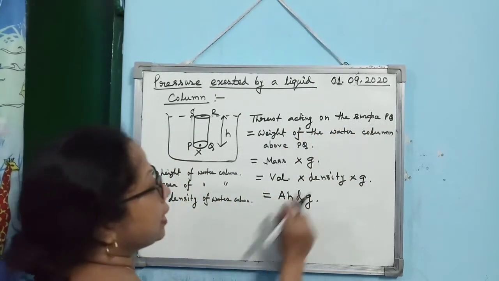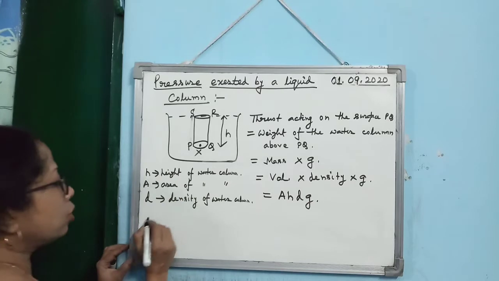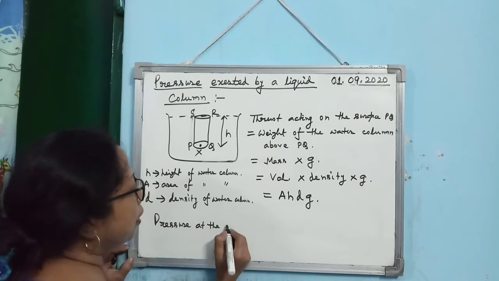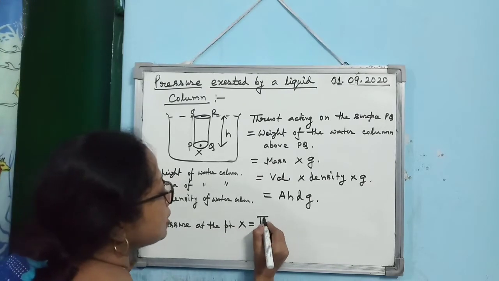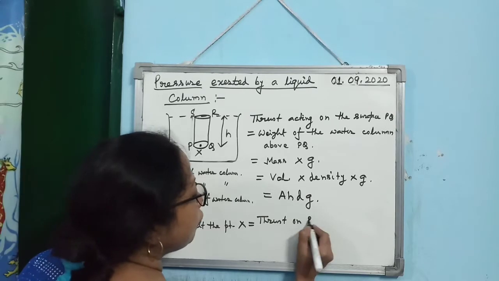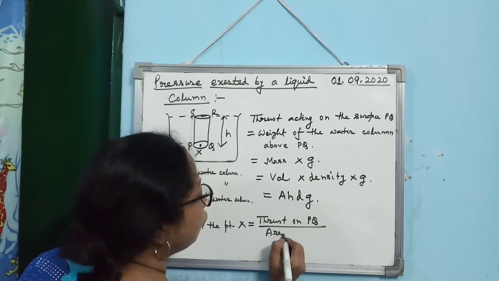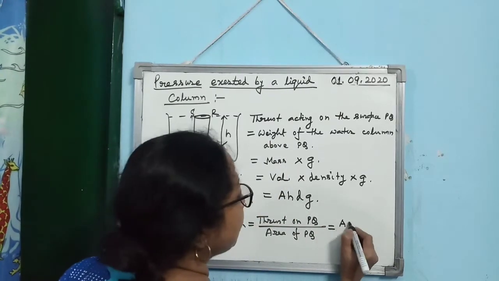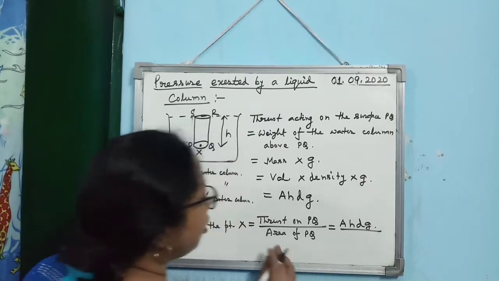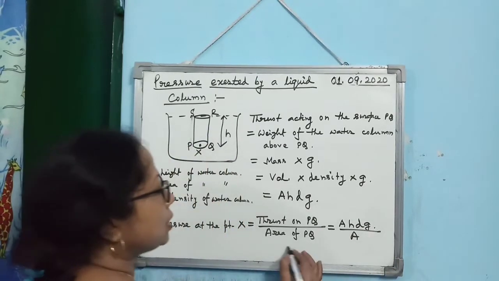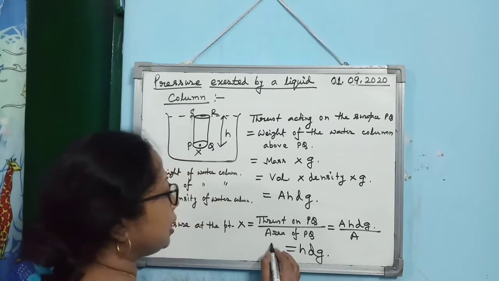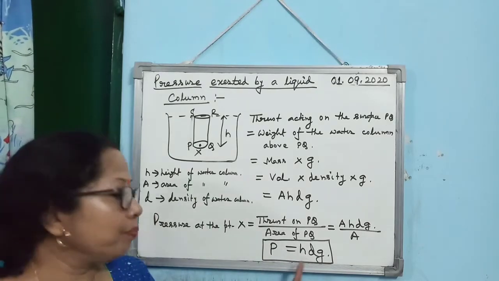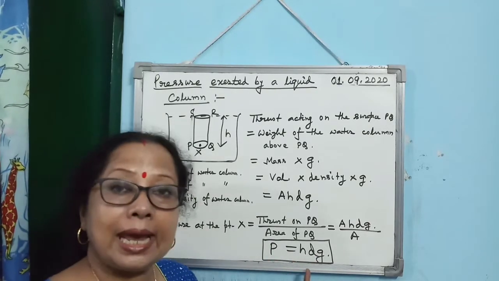So what is the thrust acting on the surface? This is AHdG. So what will be the pressure at the point X? Pressure at the point X will be thrust on PQ divided by area of the surface PQ. Alright, so what is the thrust acting on PQ? It is AHdG. And what is the area of PQ? A. Then you see what you are getting? HdG. So, pressure exerted by a liquid is given by this formula: P is equal to HdG.